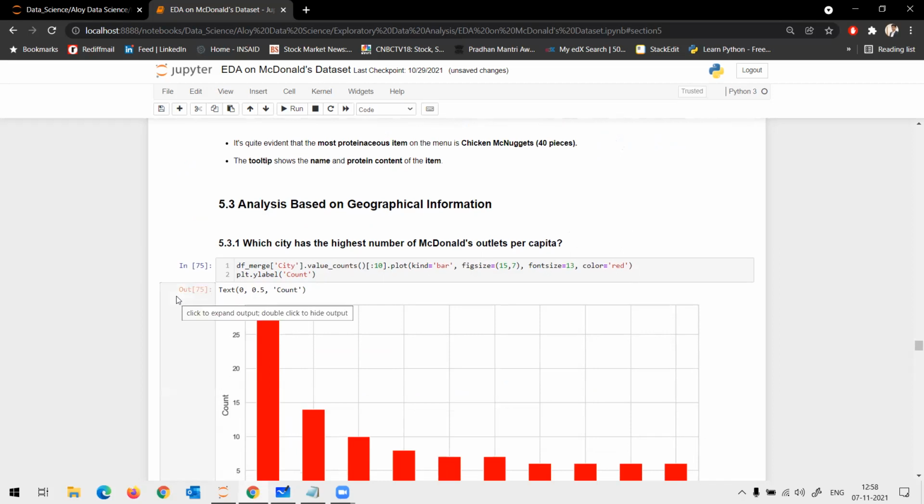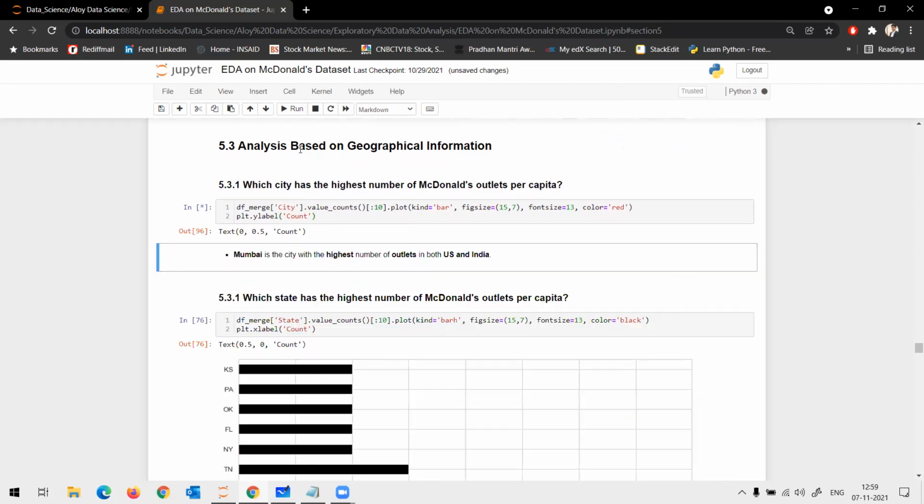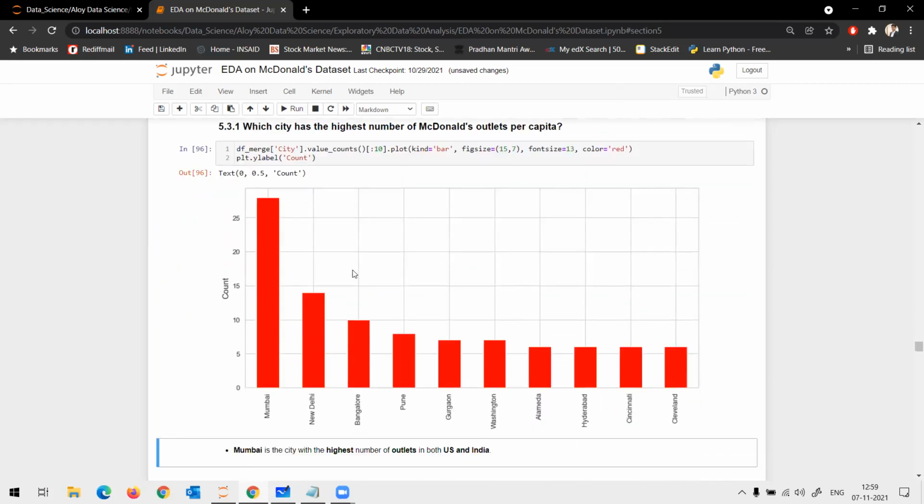So coming to the geographical information. We'll check which city has the highest number of McDonald's outlets per capita. So what I do is I select city and do the value counts. I choose the top 10 of them and do a bar chart. So I understand that Mumbai has the highest number of outlets, followed by New Delhi, then Bangalore, then Pune, then Gurgaon.